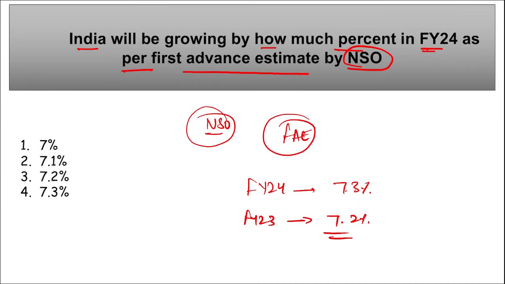So I repeat, India's GDP is likely to grow by 7.3% in fiscal year 24. It grew by 7.2% in fiscal year 23, that we know from the data, and this year it is expected to be 7.3%, right?